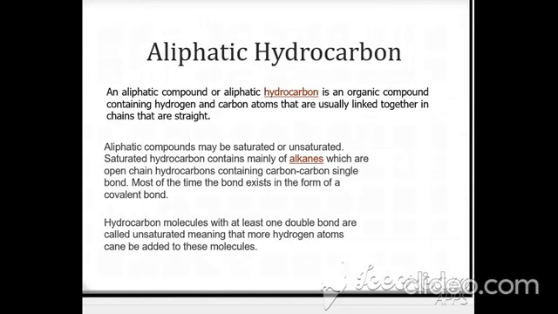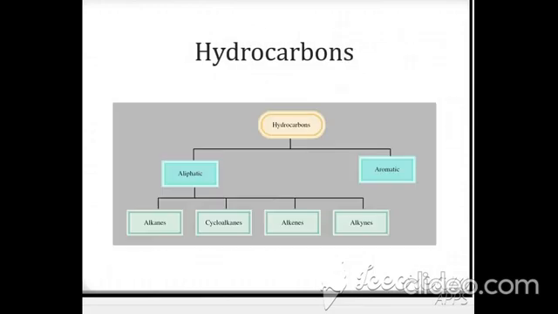In the saturated hydrocarbons, look at this picture. Here hydrocarbons are divided into aliphatic and aromatic. Aliphatic means they are straight chain compounds. In other words, you can say open chain compounds containing carbon and hydrogen. And aromatic contains a particular ring that is called the benzene ring. Aliphatic hydrocarbons are further divided into two parts, saturated and unsaturated. Saturated are the alkanes and cycloalkanes, and unsaturated are the alkenes and alkynes.